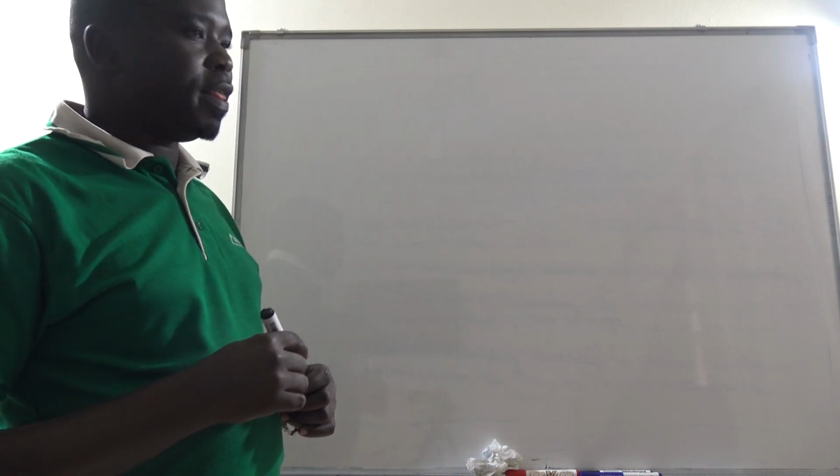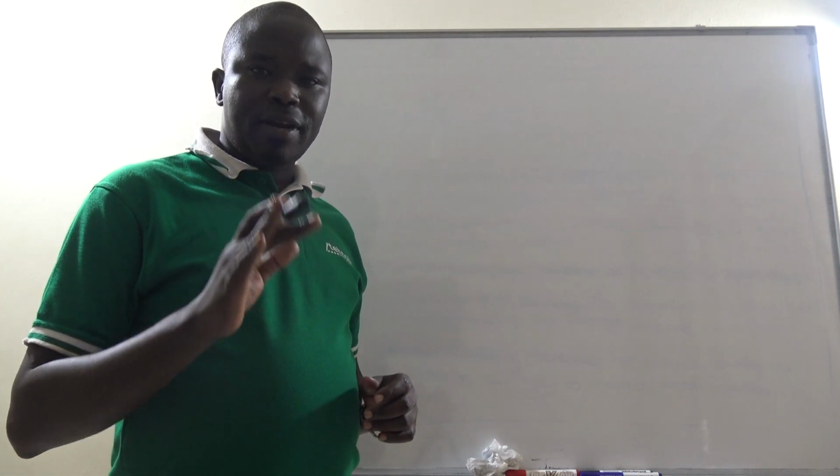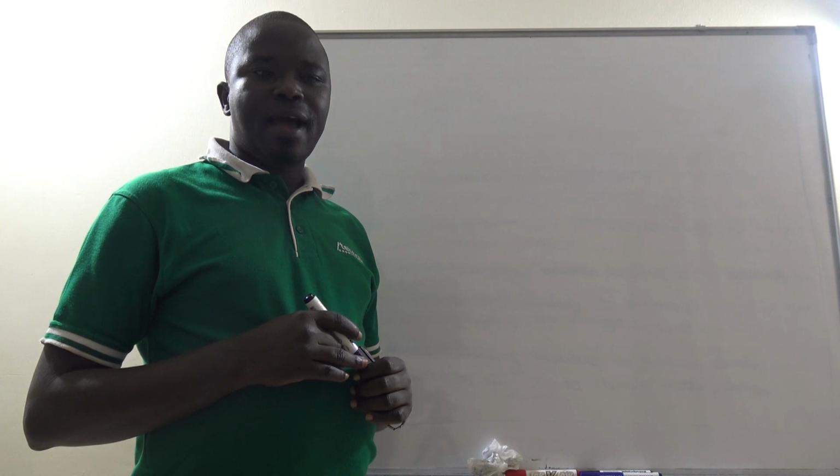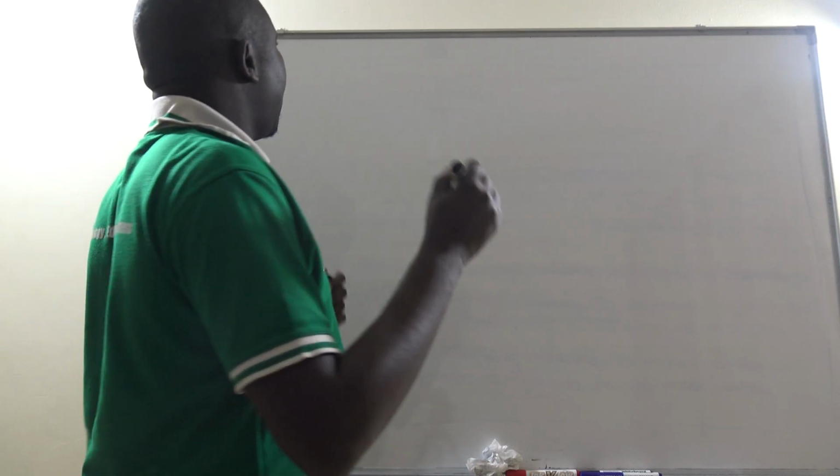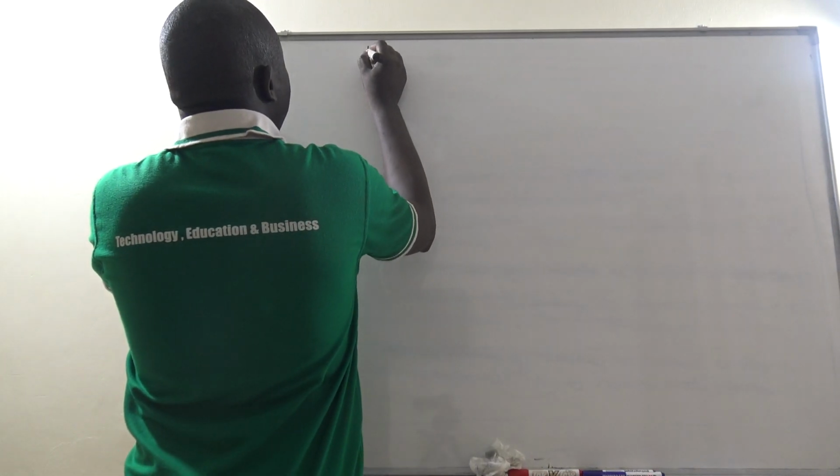Let us continue with our ordinary level chemistry. And today, or right now, we are going to look at electrochemistry.